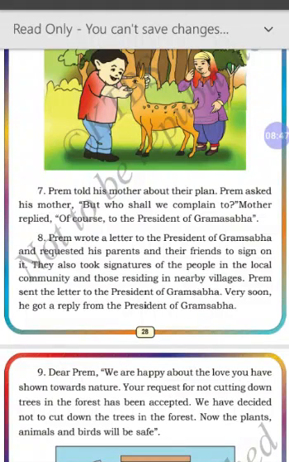Now Prem told his mother about their plan. Now Prem is explaining about their plan to his mother. What's the plan? Somehow the trees are to be saved from being cut down. So Prem asked his mother, "But who shall we complain to?" Whom to complain to? Whom to tell our problems? Mother replied, "Of course, to the president of Grama Sabha."